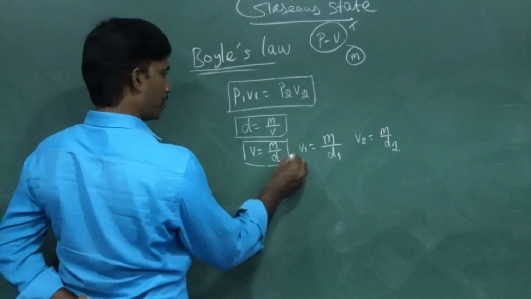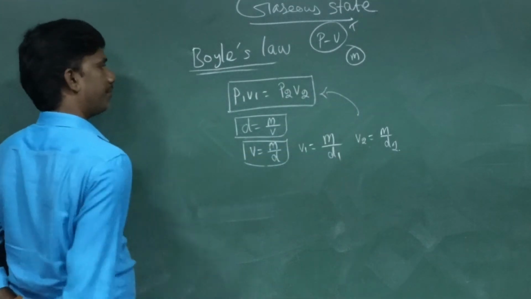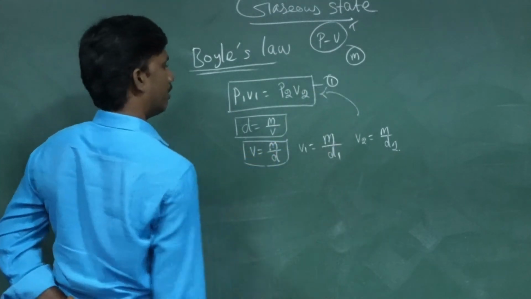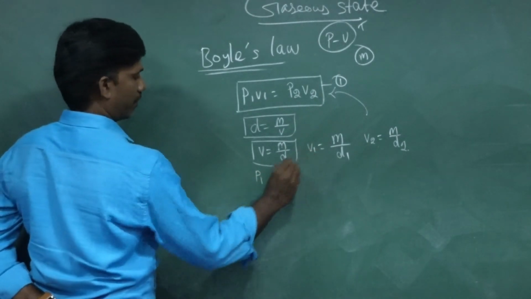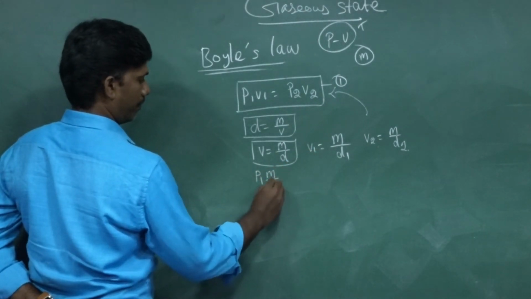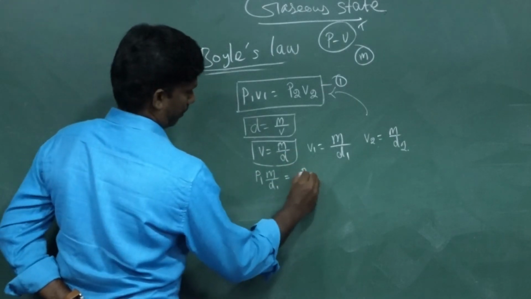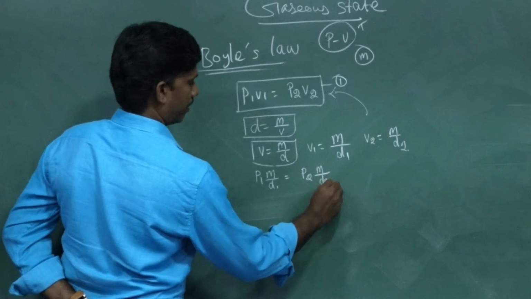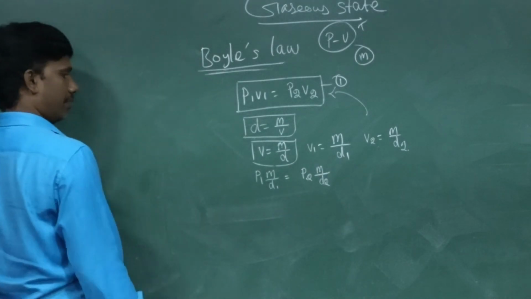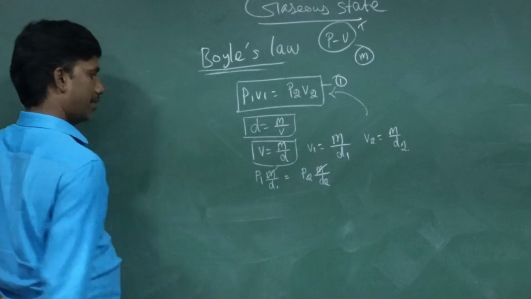Now I am going to substitute the V values into equation 1. Consider the main equation: P1, instead of V1 I am putting M by D1, equals P2 times M by D2. M is constant on both sides, so M by M cancels.